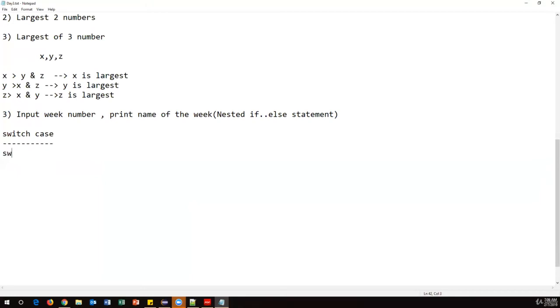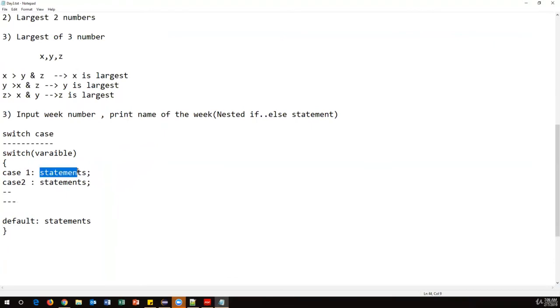The syntax of the switch case statement will be like this. First we need to use the switch keyword, and here we need to put the variable, and inside the switch block we need to write multiple cases. Let's say case 1 and then statements, and case 2 and then another set of statements, and so on. We can write any number of cases. Finally, the default block is executed. It is just like an else block. If none of the cases are matched, finally it will come to the default block.